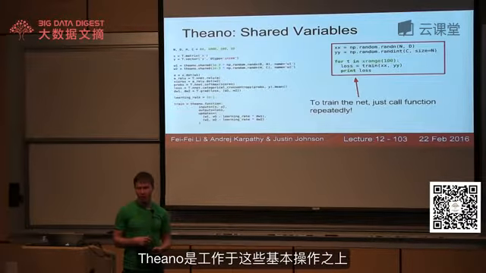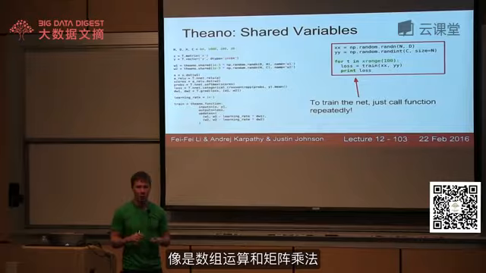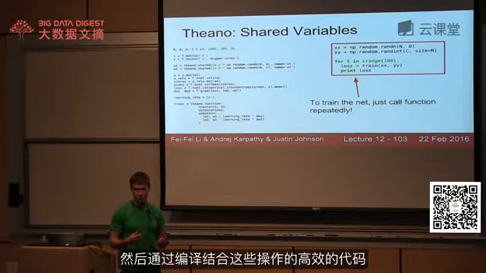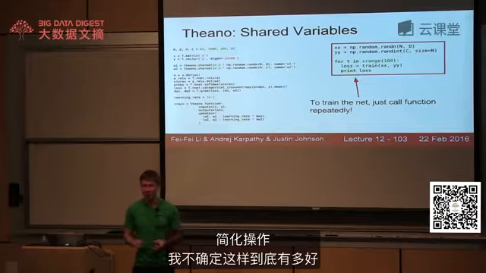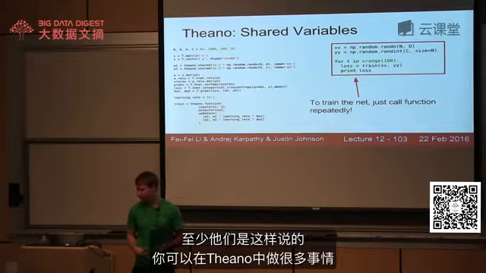The pitch with Theano is that it works on these very, very low-level basic operations, like these element-wise things and matrix multiplies, and then it is hoping that it can compile efficient code that combines those and simplifies it symbolically. And I'm not sure how well it works, but that's at least what they claim to do.